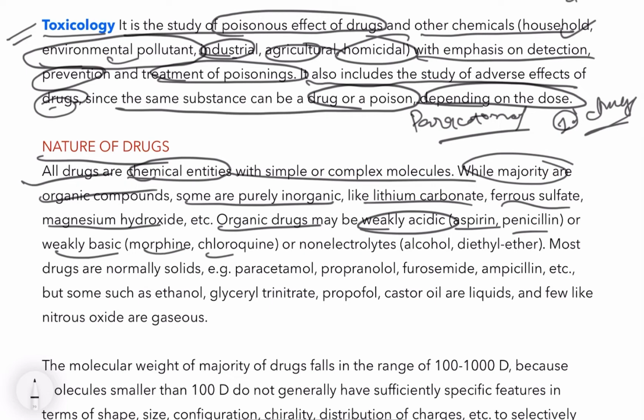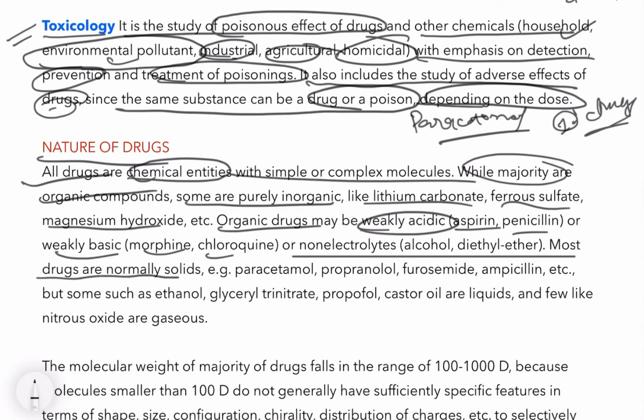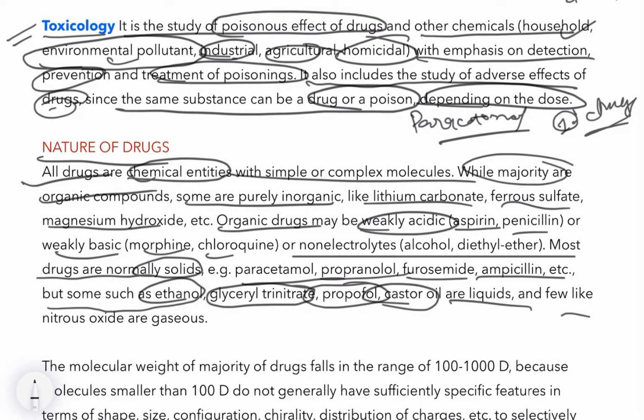You can remember the examples. Or non-electrolytes like alcohol, diethyl ether. Most drugs are normally solids like paracetamol, propranolol, furosemide, ampicillin, but some such as ethanol, glyceryl trinitrate, propofol are liquid, and some are gases like nitrous oxide. These are just examples of solid, liquid and gaseous drugs.